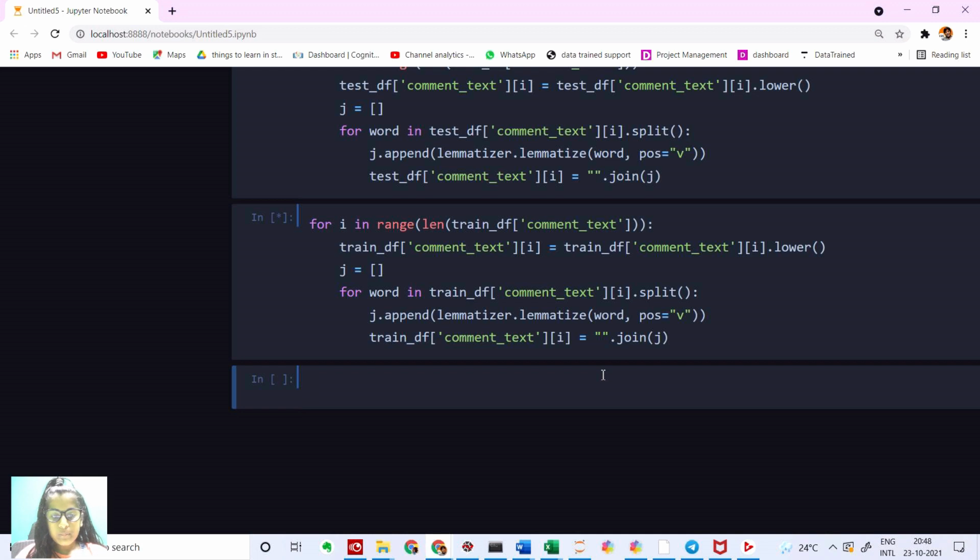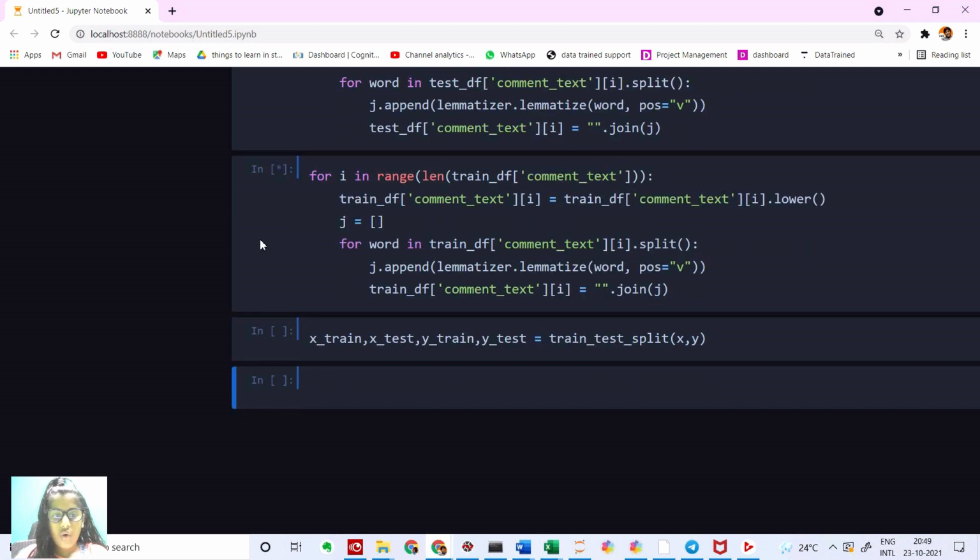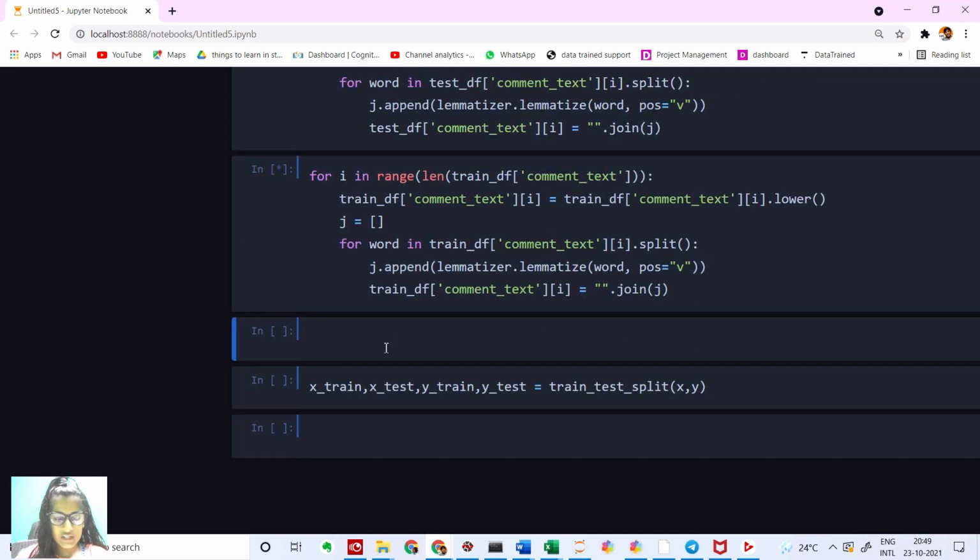And now what we have to do is split our data set. So I'm going to say x train, remember this order guys, comma x test, comma y train, comma y test is equal to train test split of x, comma y. Oh, okay, guys, we forgot one thing, that's creating our x and y variables.